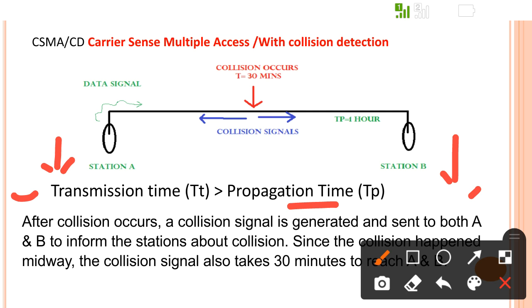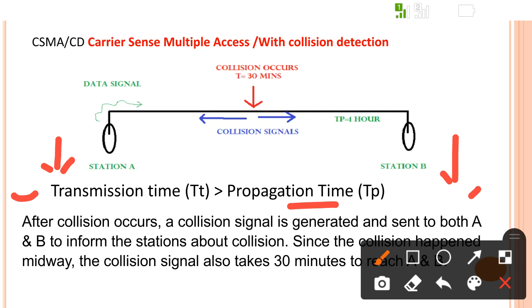and after some time the collision signal reaches it? The station will not be aware, because the collided signal that reaches me may be from the signal I transferred, or it may be from another station. So to be aware that the collision is because of my station and my data, the collision signal must be received while I am still transferring. That is why the transmission time is required to be greater than the propagation time.